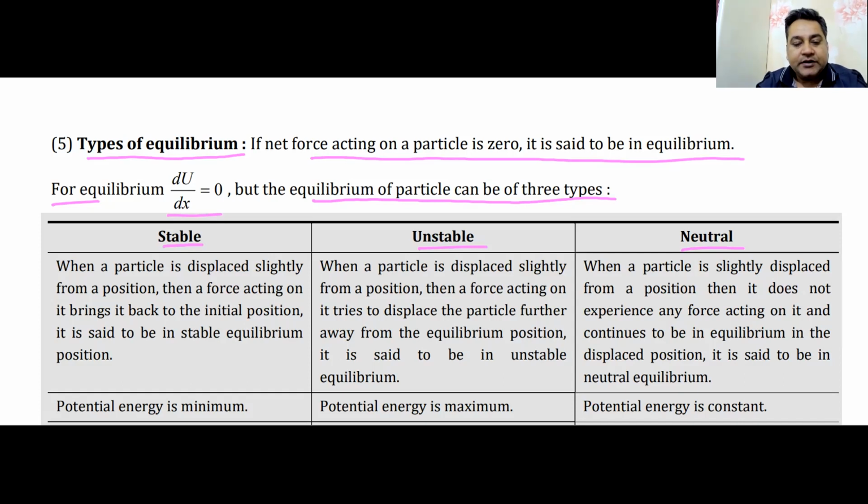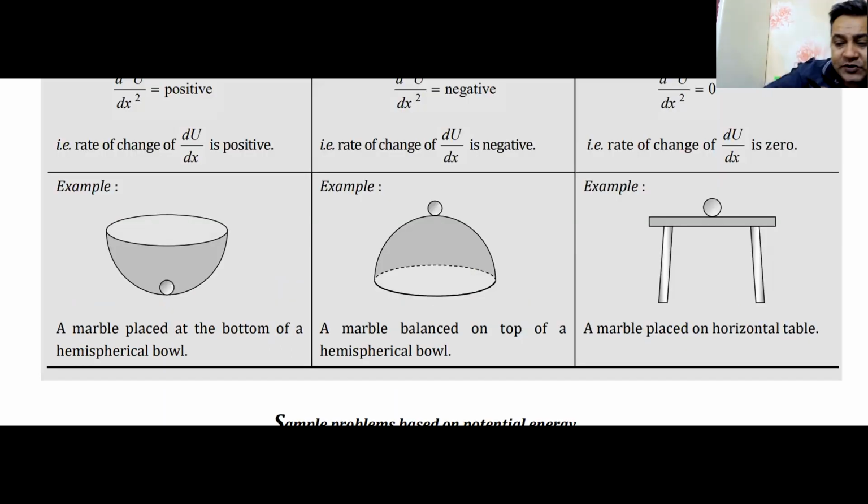Okay. Now, how do I understand the three equilibrium? I hope you've written stable in the first column, unstable in the second column, and the third column, the extreme right or left, whatever it is, would be your neutral. Now, how do we understand this? The best way to understand this is by going on to the last row, and that last row consists of an example. And I've always understood better from an example. Scroll down, sir.